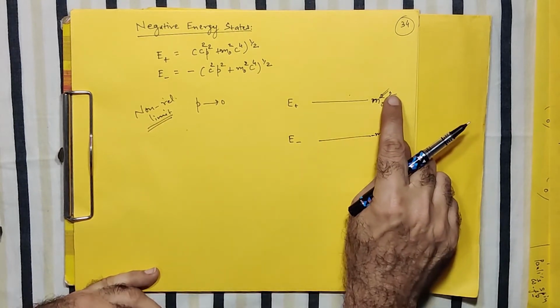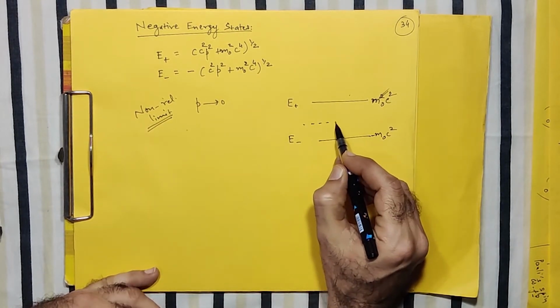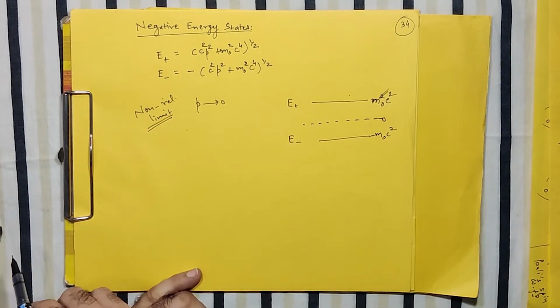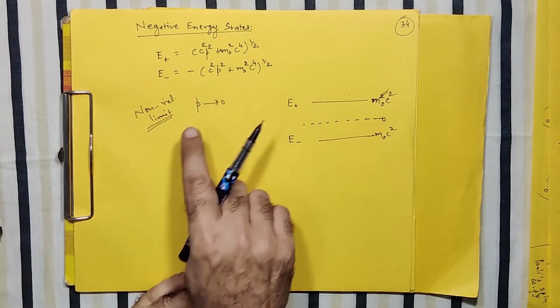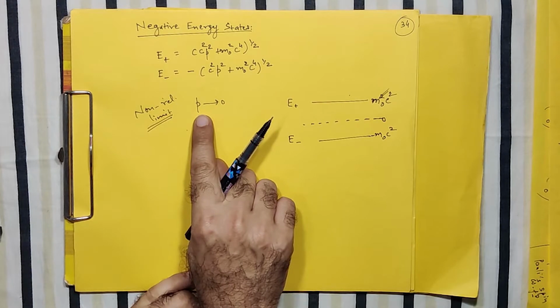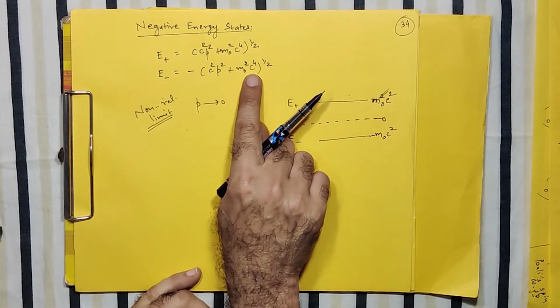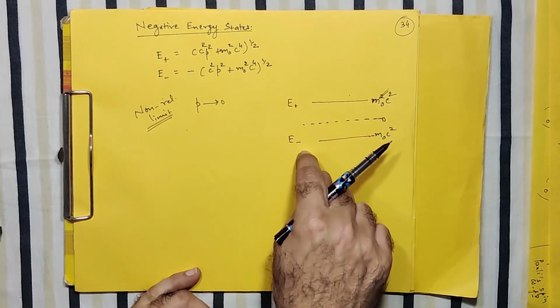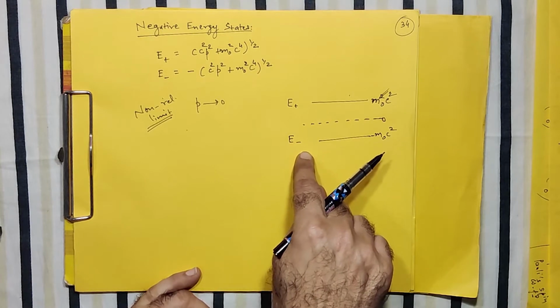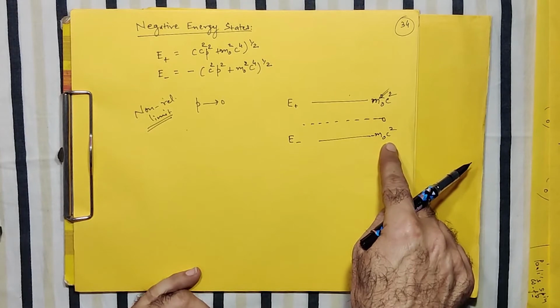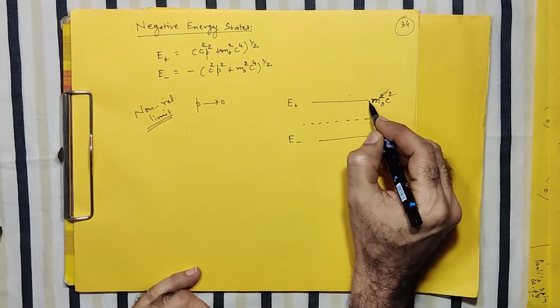So obviously this is plus, this is minus, so in between you can think that there is a zero level. This is something very interesting, and unlike our expectation, that in the non-relativistic limit, when the particle is at rest, or it's moving with a very small velocity compared to its rest mass energy, then your energy spectrum of the free particle is divided into two parts. One with a negative m0 c square energy and another with plus.